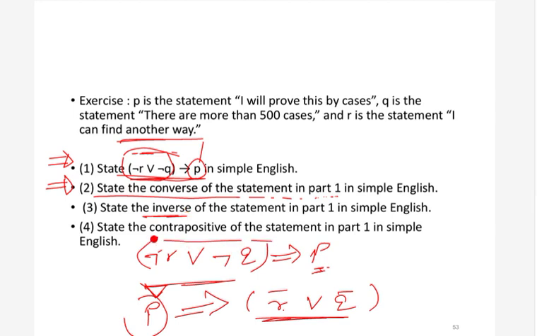Okay, now what will be the first? The first is nothing but, if I cannot find another way, or there are not more than 500 cases, then I will prove this by cases. Okay, now this is the converse, this is the inverse, and this is the contrapositive. So this is a very simple example. You can practice it later. Okay, now let's move on.